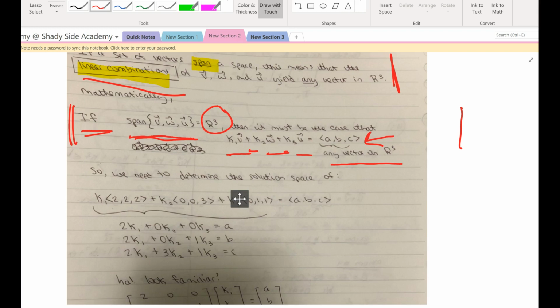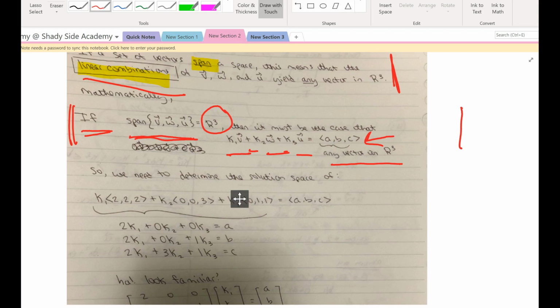So I would say that, if we go back to the example that we first did way back in the day of the set being the members in our classroom, all right? Do the members of our classroom, that set, span all of Shadyside Academy? Obviously not. There is no way that I could multiply a member and add it to a multiple of another member and get someone else. Already this analogy is falling apart.